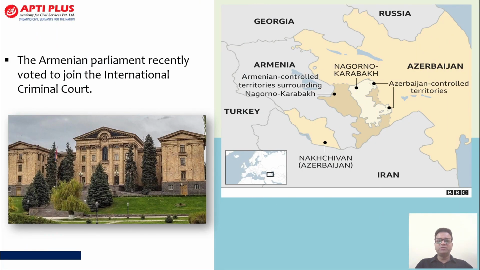First and foremost, why are we discussing this news? Armenia's Parliament has recently voted to join the International Criminal Court. So Armenia, the first name, is important for many other government examinations. There can be a direct question asking you about the name of the country. Now for CSC prelims, if it is Armenia, there is news, you need to know about the map work.